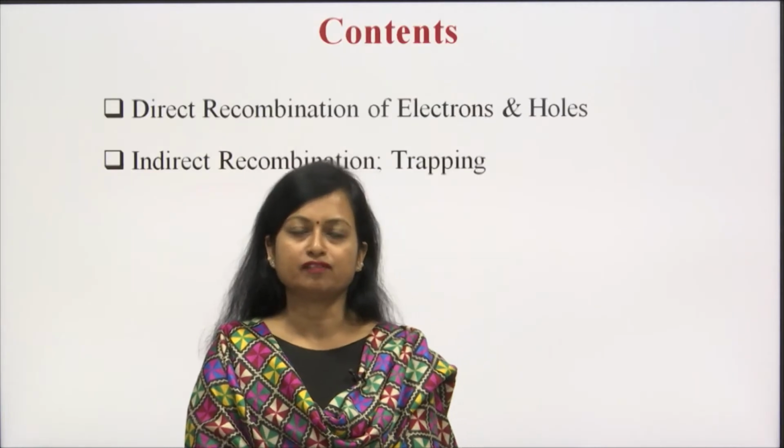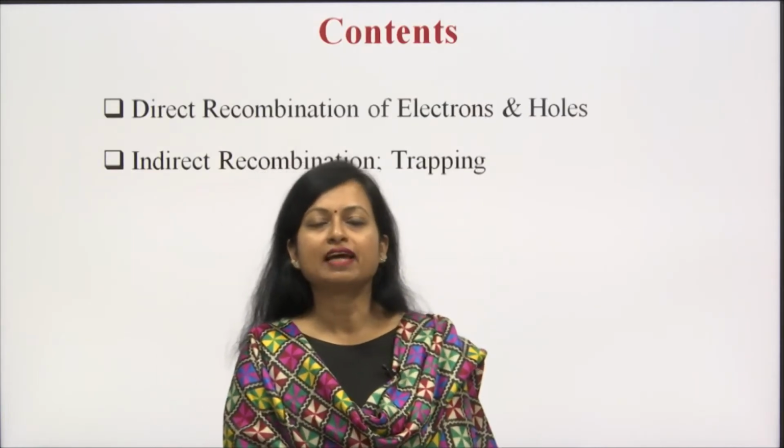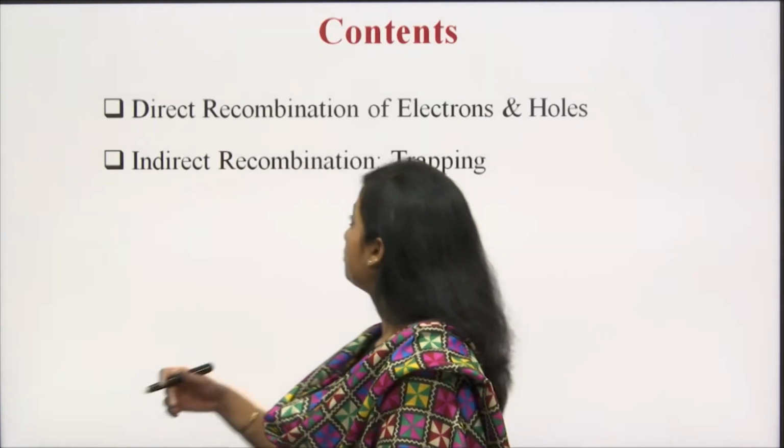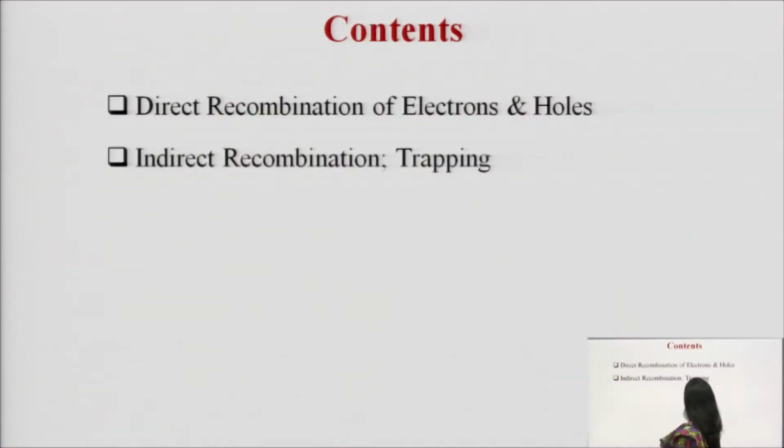After the completion of today's lecture, you will be able to understand what is direct recombination, what is indirect recombination, and what do you mean by recombination, trapping, and how to calculate the carrier lifetime. So, in today's lecture, I will be covering two topics: the direct recombination of electrons and holes, and indirect recombination, that is the trapping. Let us begin one by one.